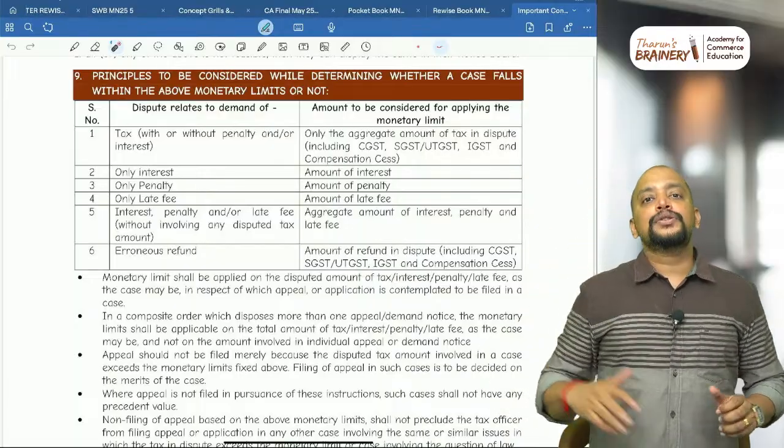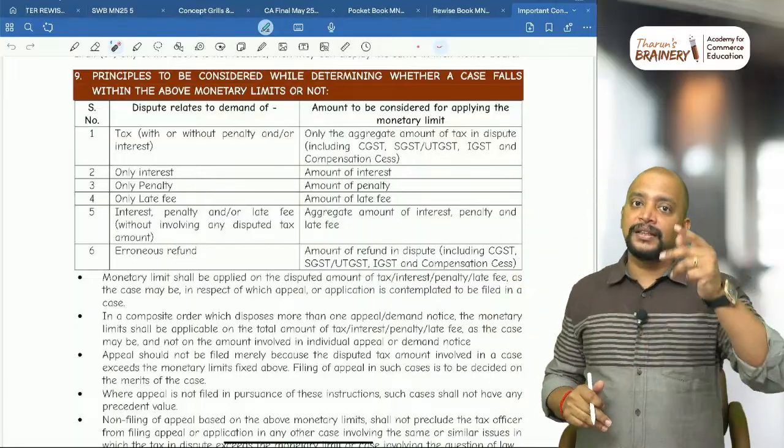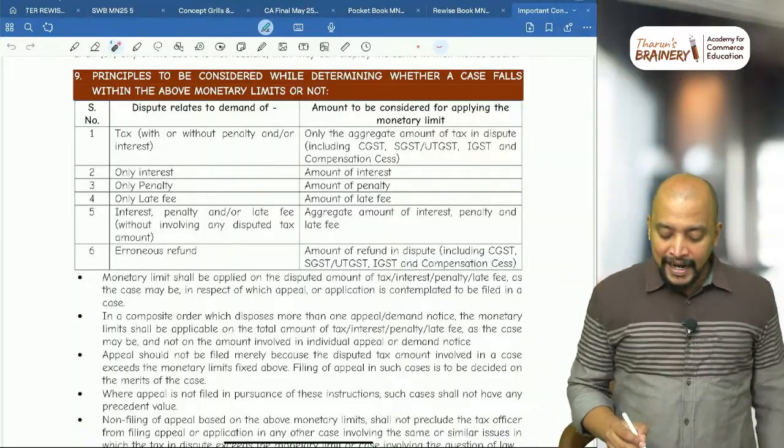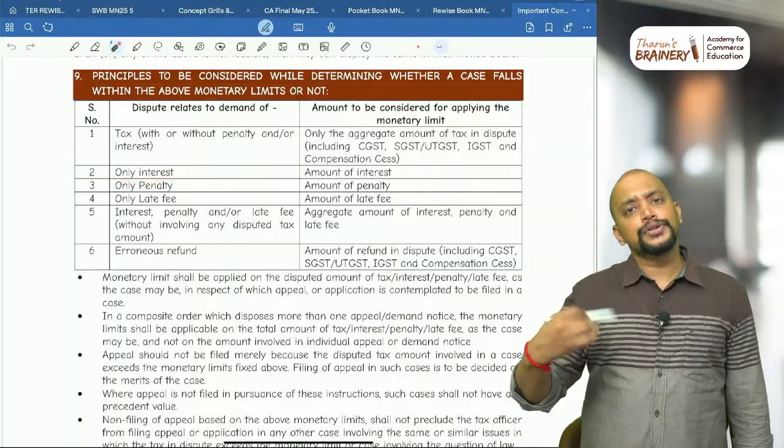Here again, so total tax you need to take while determining the 20 lakhs, 1 crore or 2 crores, and only interest. If the dispute is only interest, then only interest.